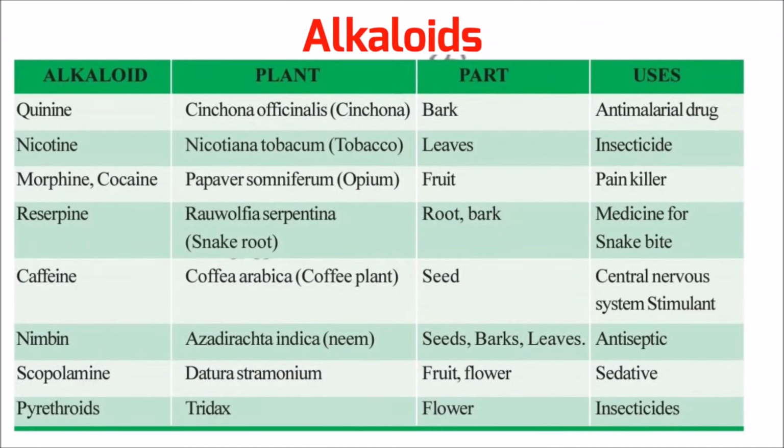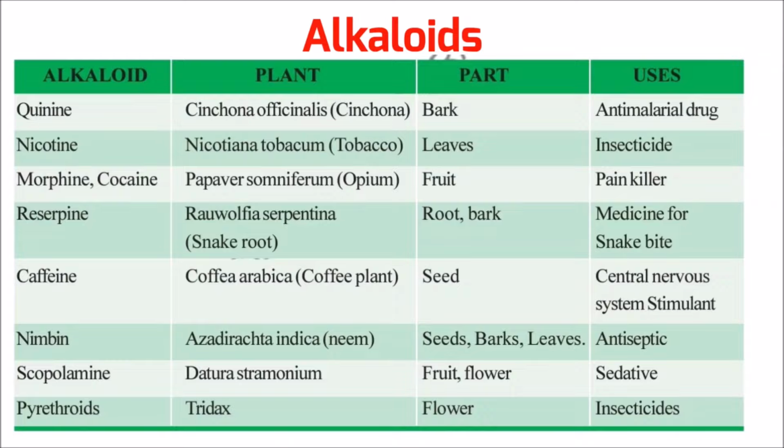Let us take some examples of alkaloids and their uses. The first one is quinine. It is obtained from the bark of Cinchona officinalis. It is used as an anti-malarial drug. The next one is nicotine. It is obtained from the leaves of Nicotiana tabacum, that is the tobacco plant. It is used as an insecticide. The next one is morphine. It is obtained from the fruit of Papaver somniferum. It is used as a painkiller.